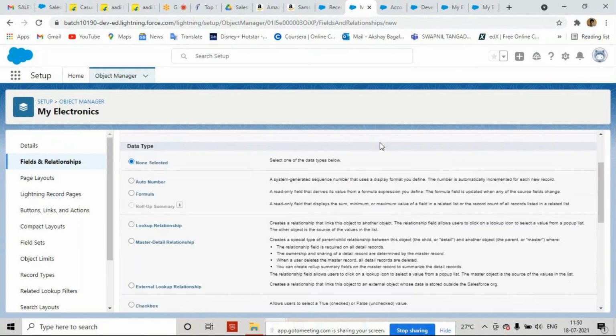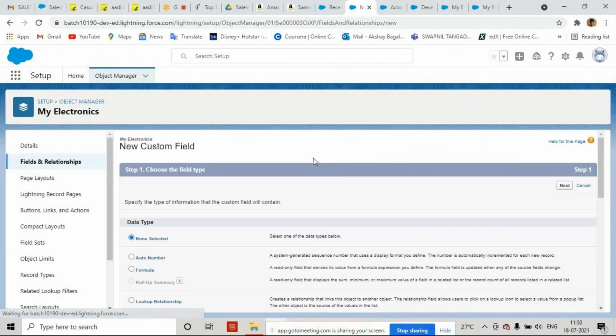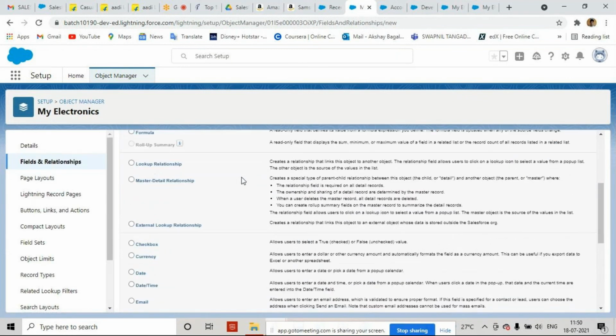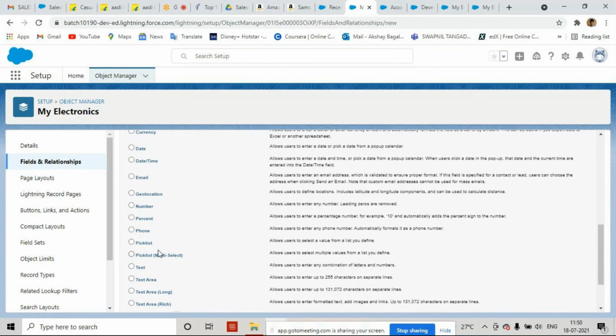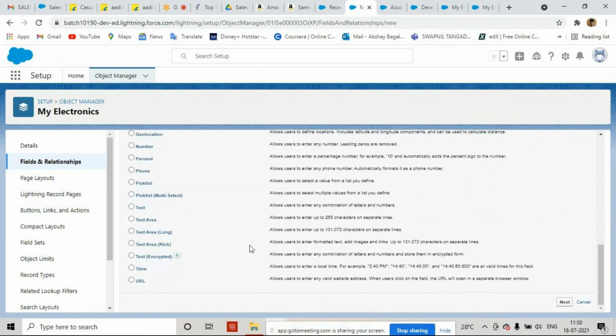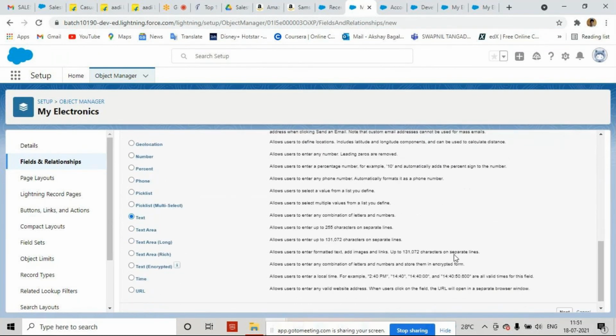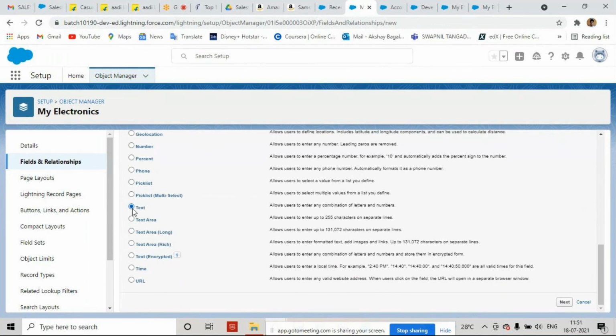Now see, when I click on the new button, I can see the data type of the field, which data type you want to create. Product name will be a text field. You can create phone number, percentage, number, geolocation, email, date and time. Every type of data type is given here. Firstly, I want to create a short text field. Now scroll down and click Next.